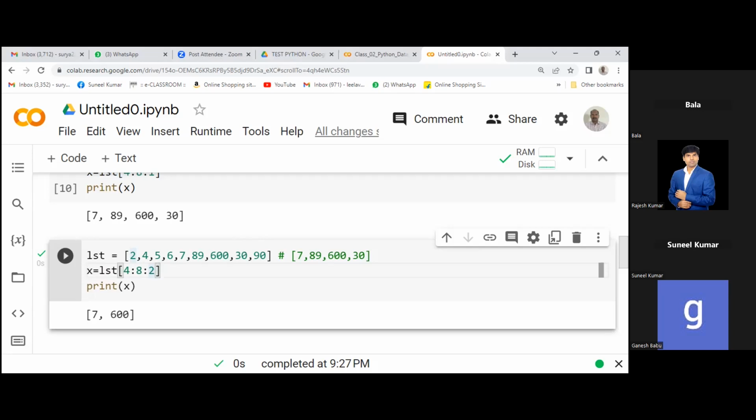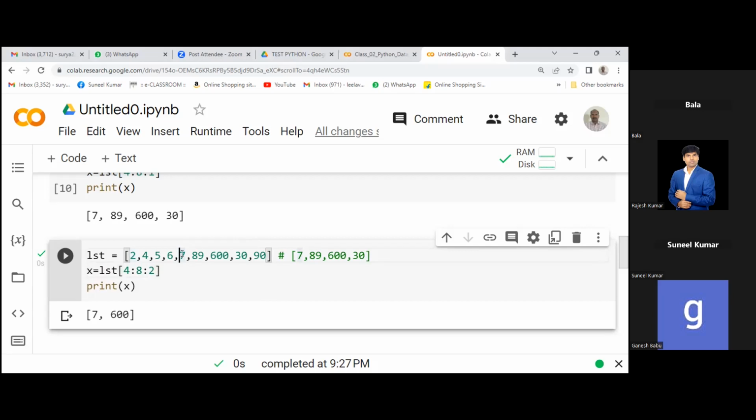But after 7, what is the next data point? If I have taken two gap, 7 is a gap, and also the 89 gap, we reach to the 600. Yes, sir. So it will start from 7 and it will go to 600. So it will skip the 89, because your gap is 2 now, right? Just suppose you're jumping. Let's suppose you started from 7. Okay.